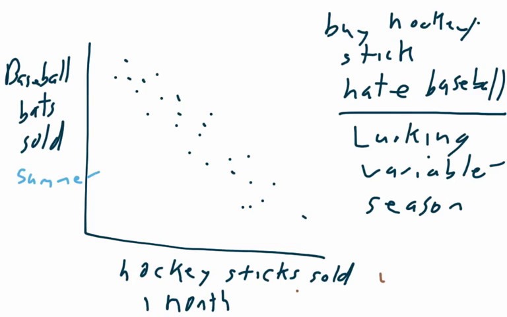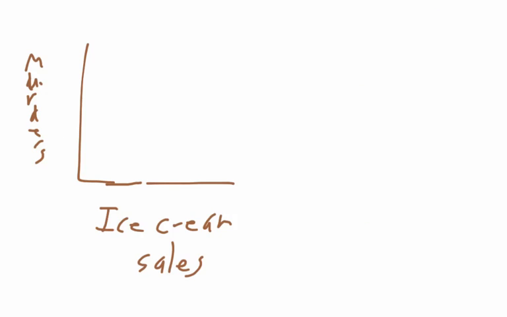And hockey sticks are normally sold in winter because that's when hockey is played. Most people play ice hockey, so they play outside. Some people may play roller hockey, and so they might buy it during summer, but for the most part, you're going to buy hockey sticks during winter. So in this case, the working variable is what season is it? And so even though that wasn't a variable that we measured, that's the working variable that makes it actually a very strong relationship.